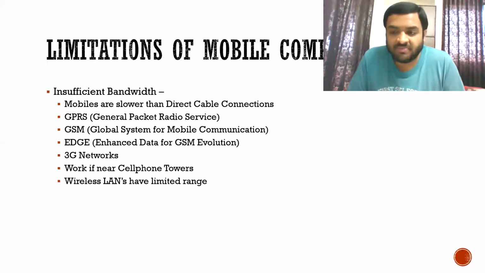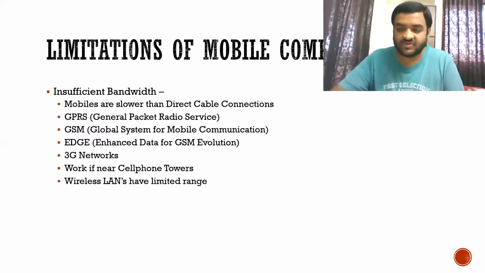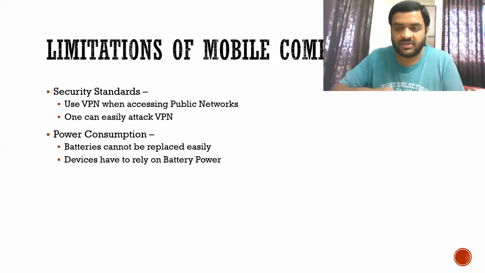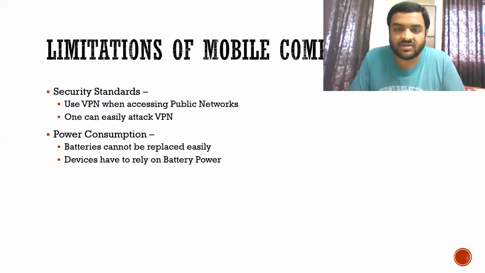So there is a problem in relation to bandwidth. That is all you have to say, and mention that only if you are near the cell phone towers can you get some reception. Then security standards. If you are using mobile phones, it is preferable to use a VPN to access public networks.